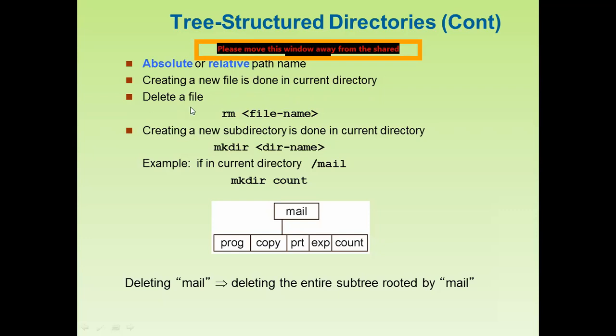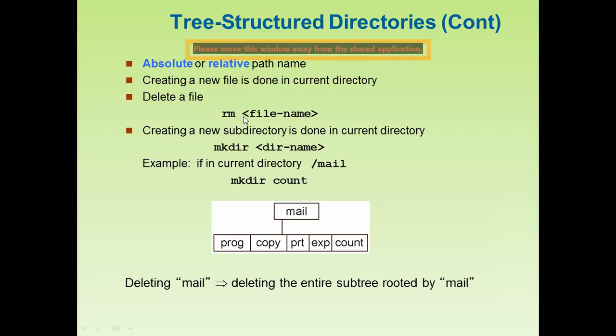Delete a file means rm. Just write this command: rm, then a space, and then the file name, whatever you are going to choose.